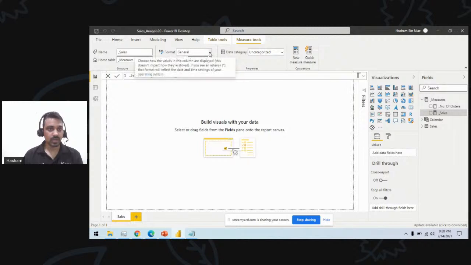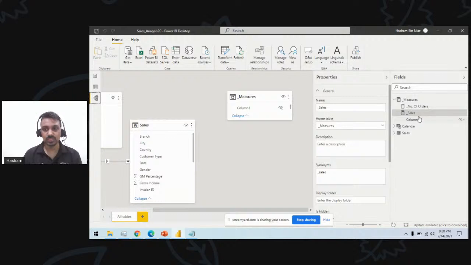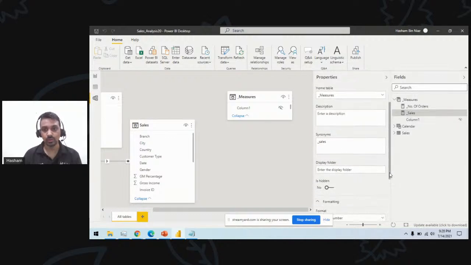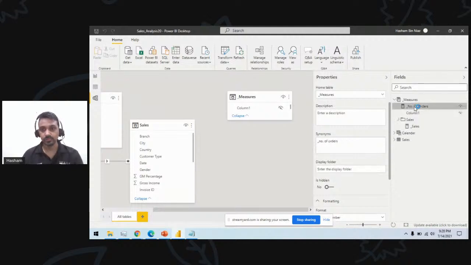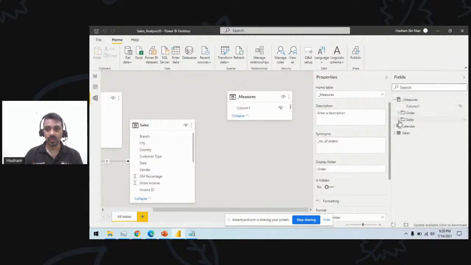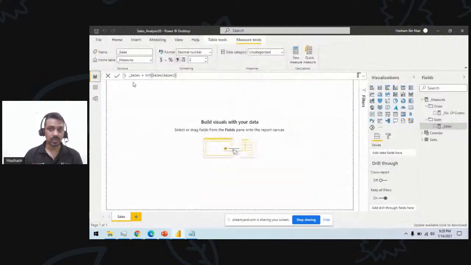And I can say, okay, this should be in decimal. For now, I'm just putting it to be decimal, and then you can use the currency sign as well. I'm not using the currency sign for now. I will switch it on later. So these are the two measures we have created. I always love to organize my measures into folders as well. You can do it like this. All the sales measures would go into the Sales folder, and all the order related measures will go into the Orders folder, right? So you see I have these things organized here as well.